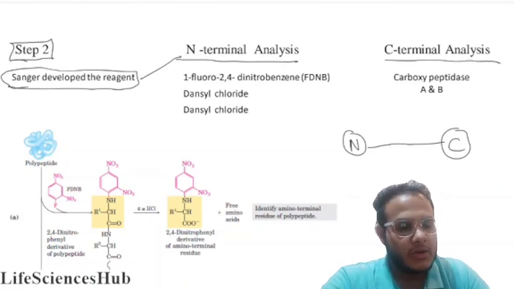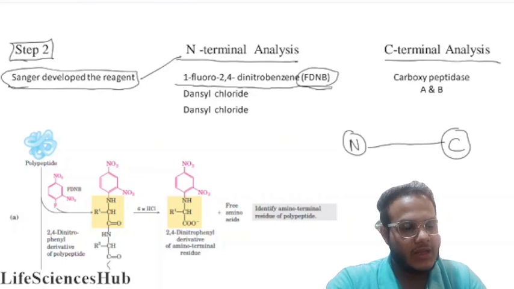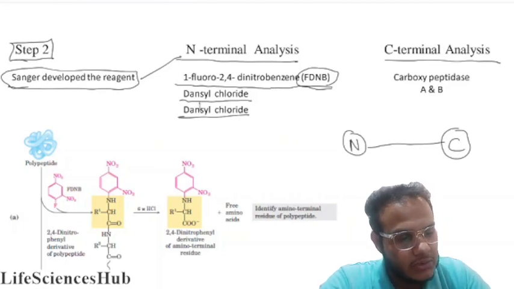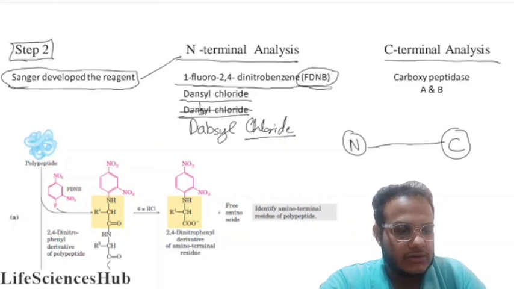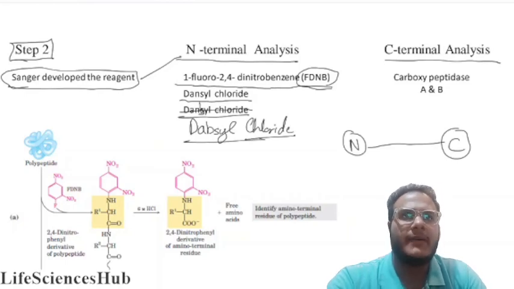What he developed was 1-fluoro-2,4-dinitrobenzene, which we call FDNB. We can use dansyl chloride also, and dabsyl chloride also. Here the spelling is written wrong, it is dabsyl chloride. So we can use these three for the N-terminal amino acids.